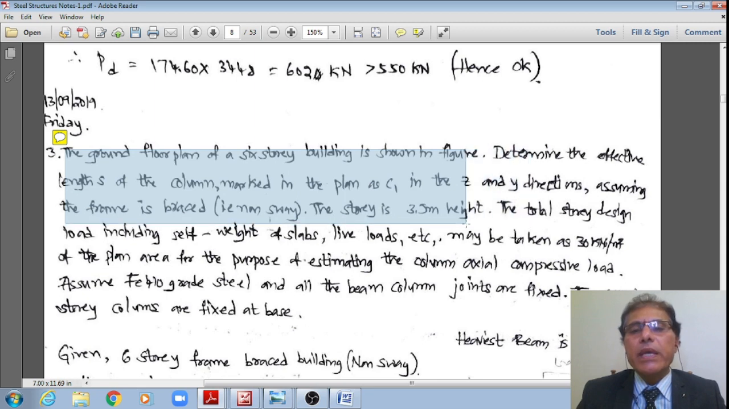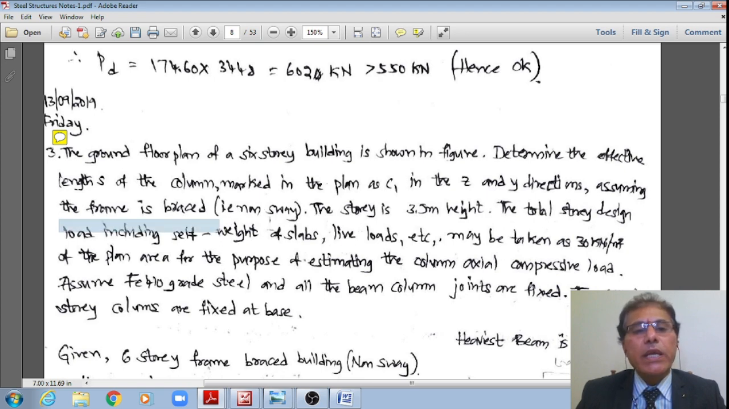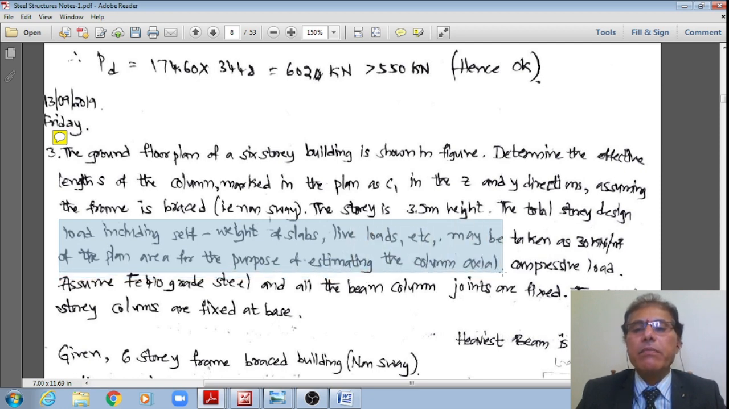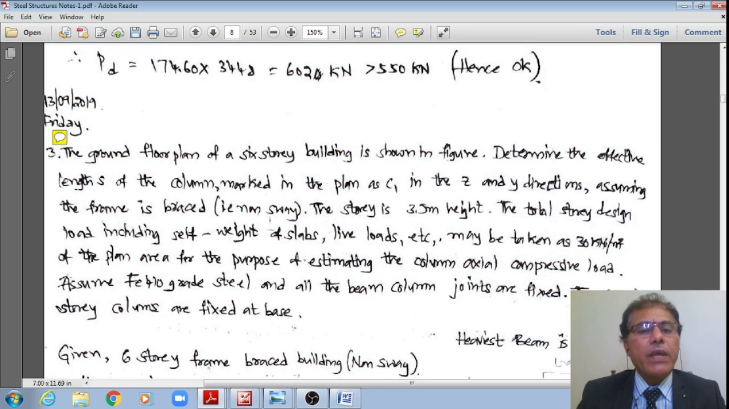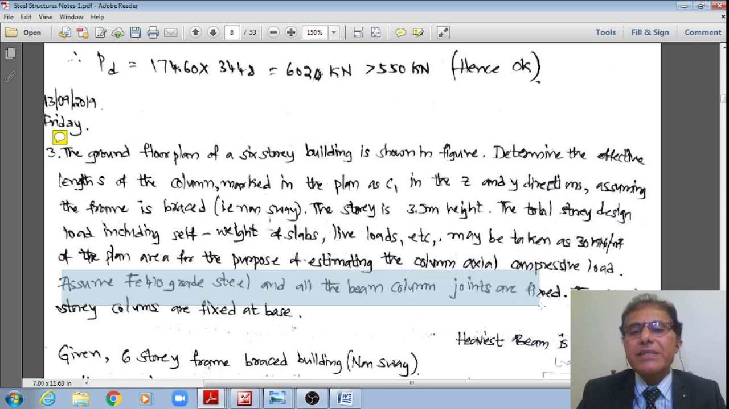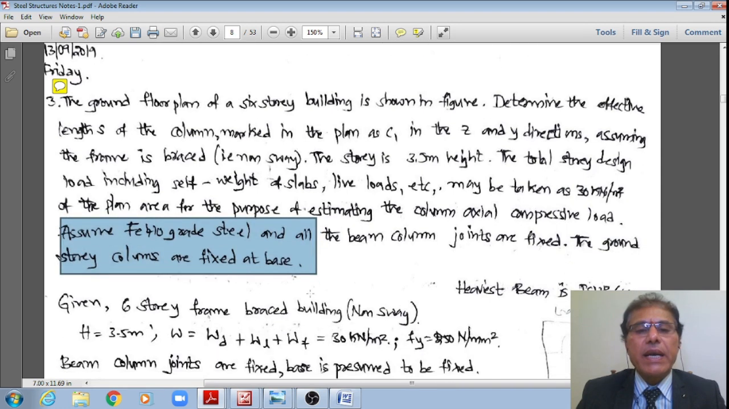However, the story height is 3.5 meter and the total story design load including the self-weight of the slabs, live loads, etc. may be taken as 30 kilonewton per meter square on the plan area for the purpose of the estimation of the axial load on the column for calculation of the compression load. And also assume Fe410 grade steel and all the beam column joints are fixed, and the ground floor story columns are fixed at the base.